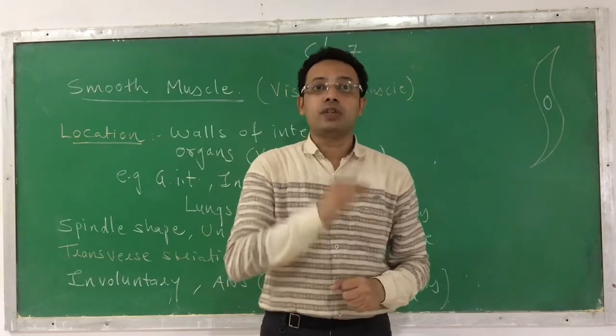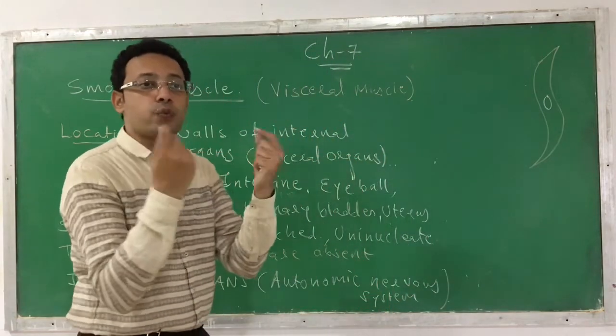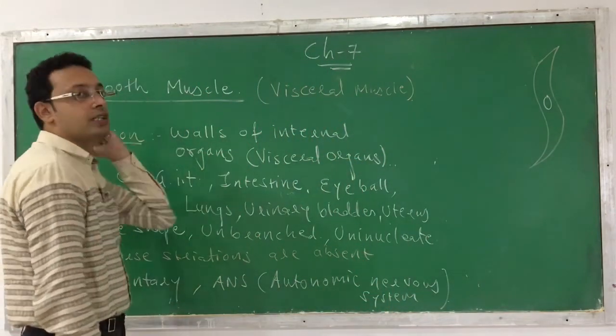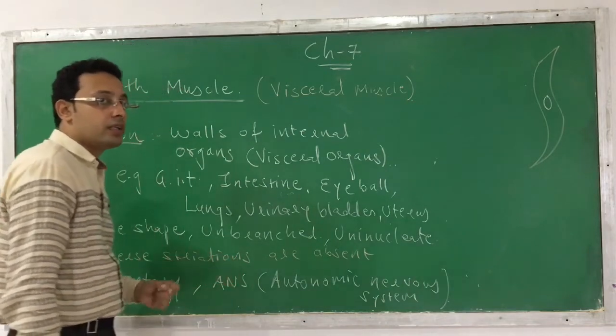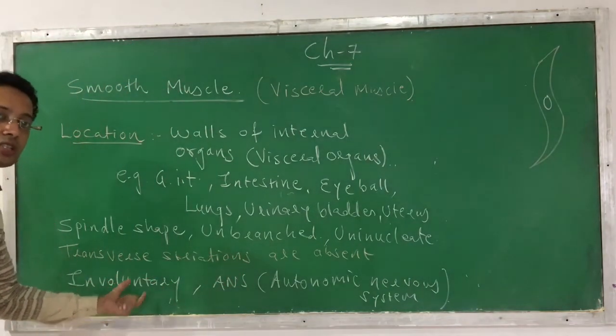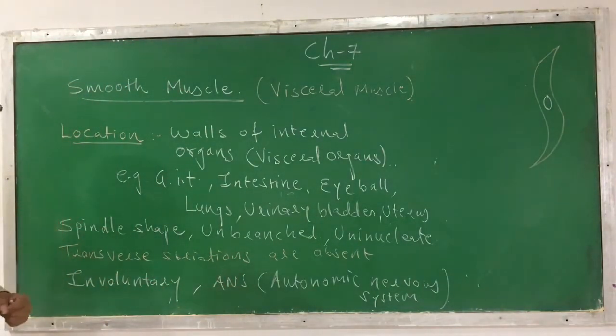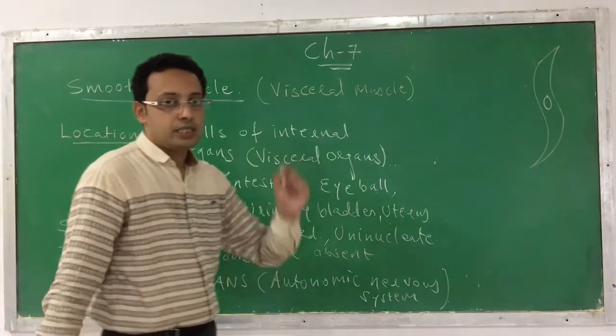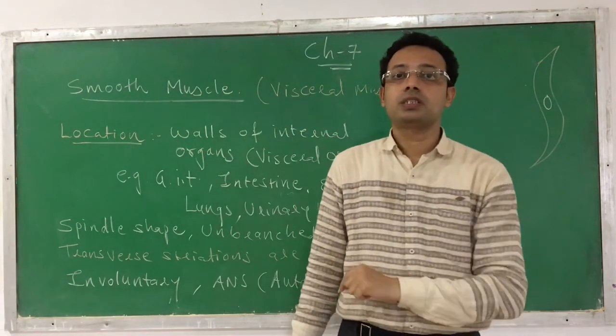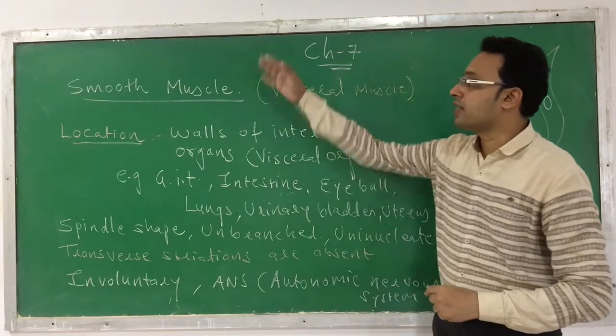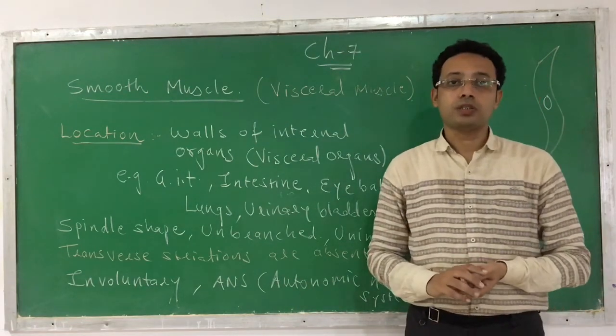Due to the absence of striations, its appearance is very smooth. That's why we are calling it smooth muscle. Okay? They are involuntary in nature, which cannot work according to your wish, and they are supplied by the autonomic nervous system. So these are the characteristics we can find with a smooth muscle.